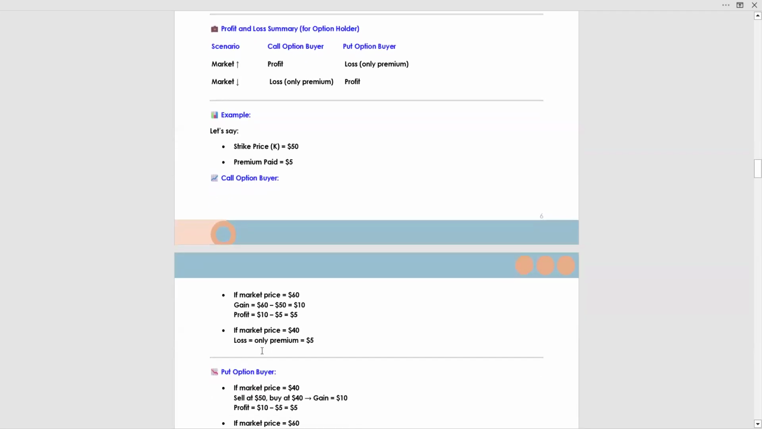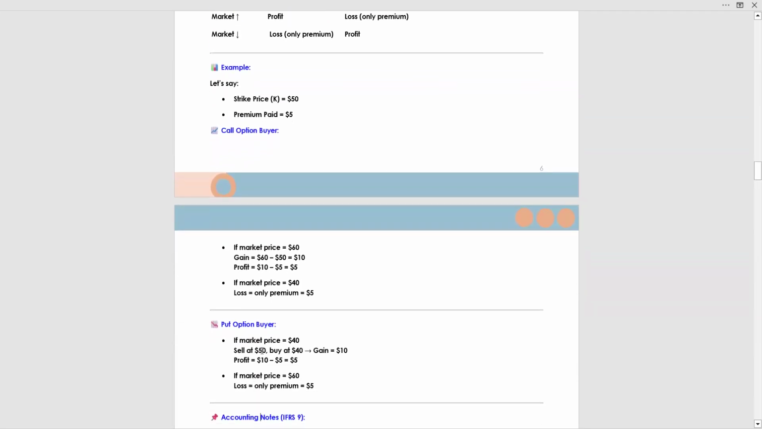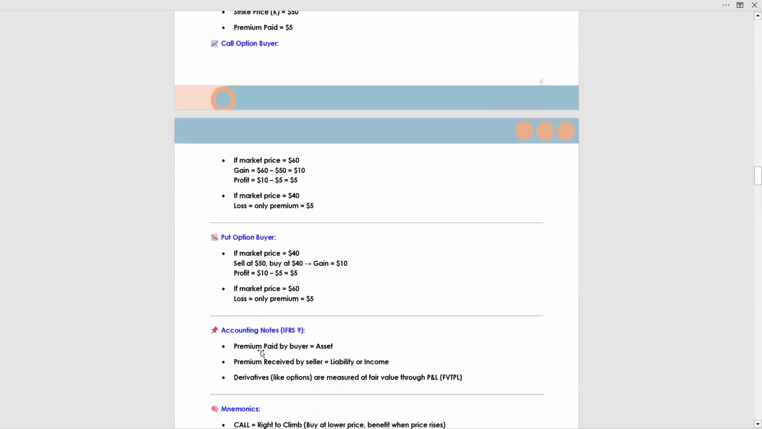This is an additional concept just for your clarity or for your understanding. Put option buyer. Put option means right to sale. If market price equal to 40, sale at 50, buy at 40. Gain is 10, profit 10 minus 5 equal to 5. If market price 60, loss, only premium, which is 5.